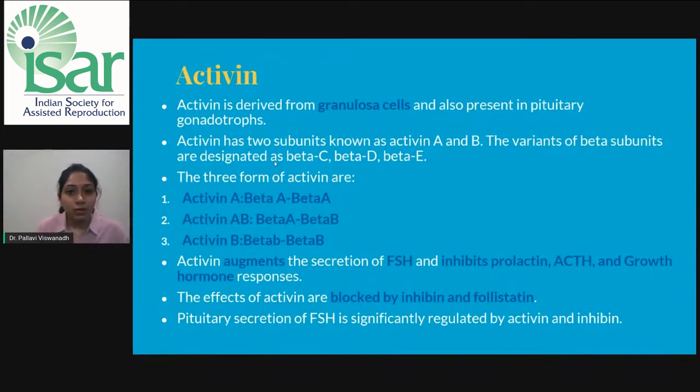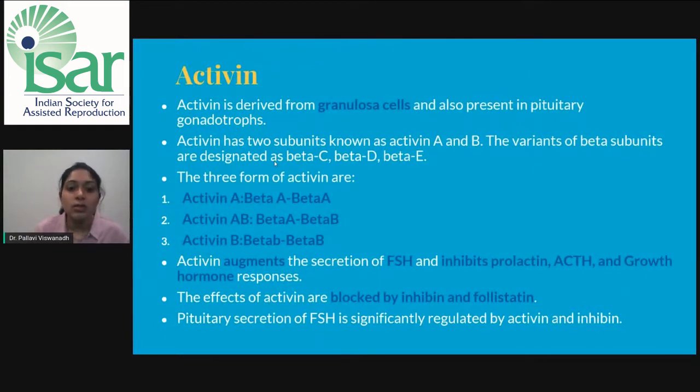Activin. Activin is derived from granulosa cells and also present in pituitary gonadotrophs. Activin has two subunits known as activin A, activin B. The variants of beta subunits are designated as beta C, beta D, and beta E. The three forms of activin are activin A, beta A, beta A, activin AB, beta A, beta B, activin B, beta B, beta B. The details of the names are not required. I just wanted to tell you the various forms of the activin. What does activin do?